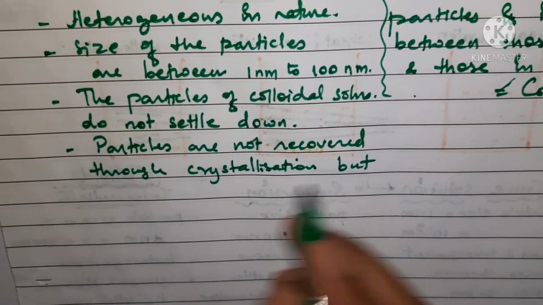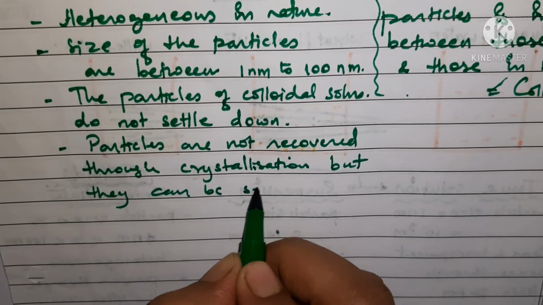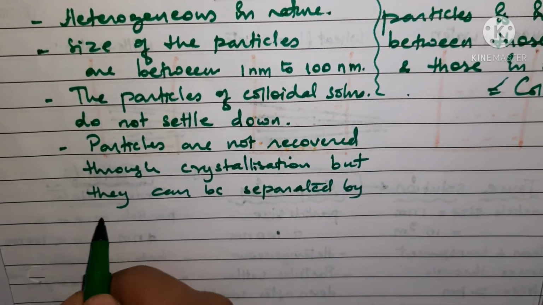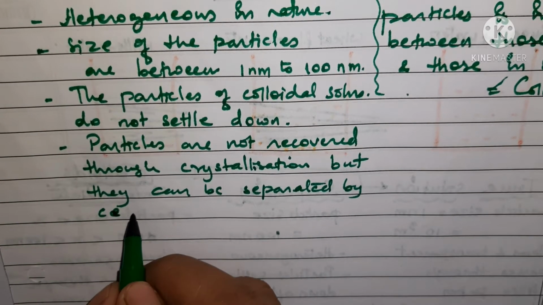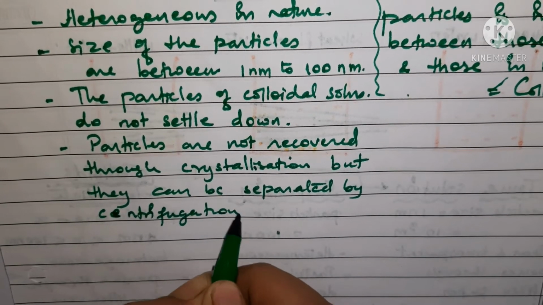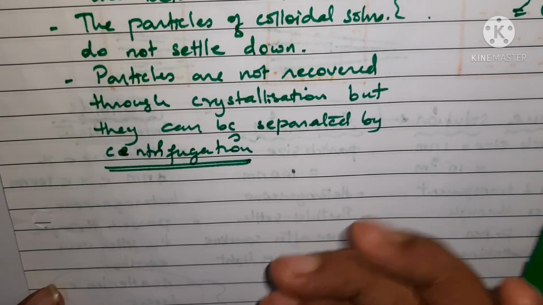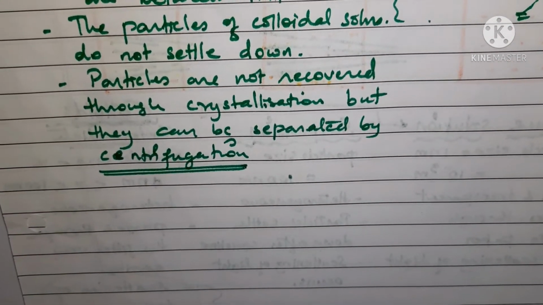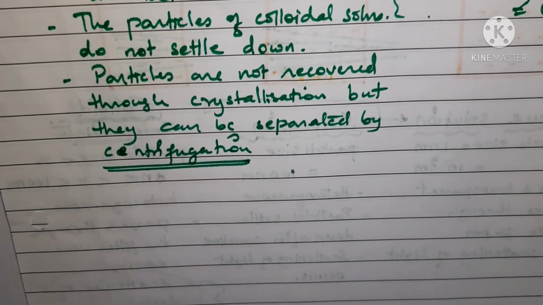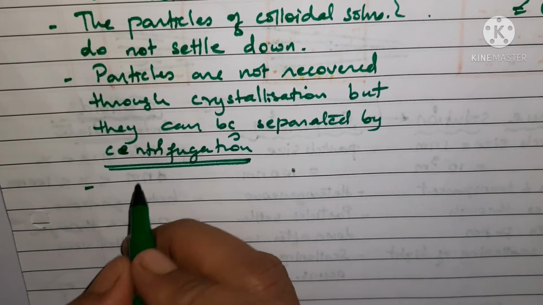They can be separated by the method of centrifugation. Which method? Centrifugation. Okay, this is known as centrifuge. आपने देखा होगा बटर निकलता है या फिर जो मट्ठा निकाला जाता है, it is all because of this centrifugation.